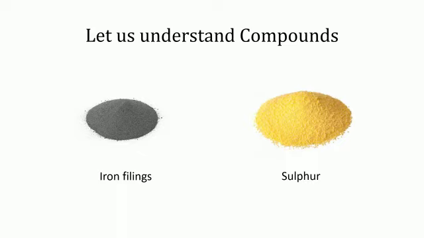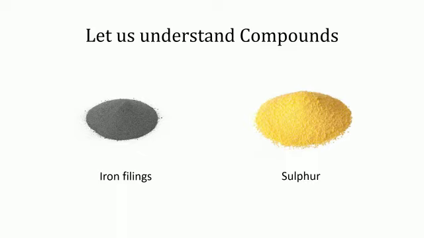In the mixture, some particles were yellow in color, that is, sulfur, and some particles were black in color, which was iron filings. When a magnet was taken near the mixture, the iron particles got attracted to the magnet, which means the property of iron particles to get attracted towards the magnet was unchanged.